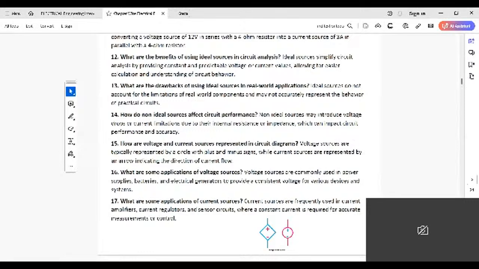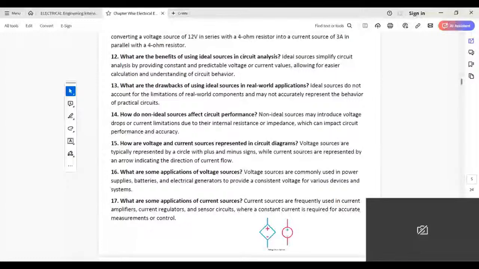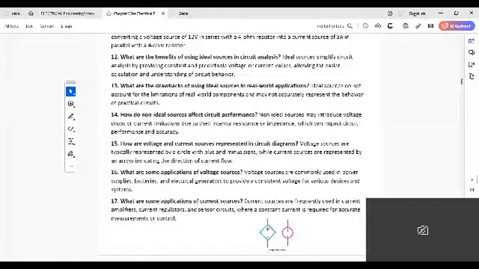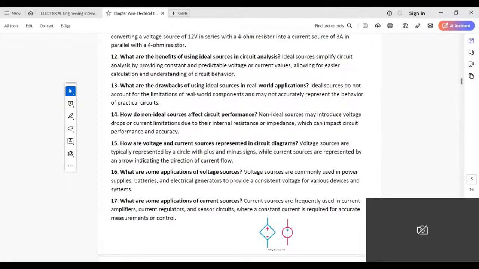What are the benefits of using ideal sources in circuit analysis? Ideal sources simplify circuit analysis by providing constant and predictable voltage or current values, allowing easier calculation and understanding of circuit behavior.